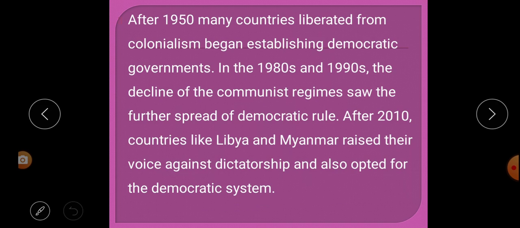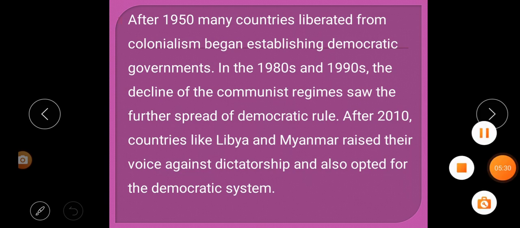So in this paragraph we learn that after 1950 many countries got freedom from colonialism and established their democratic government. After 1980 and 1990, communism came to an end. Thereafter democracy spread rapidly. In 2010, many countries like Libya and Myanmar raised their voice against dictatorships and opted for the democratic system.